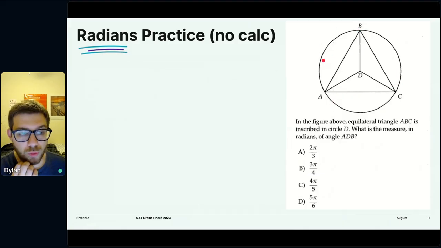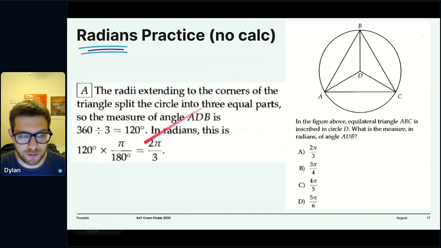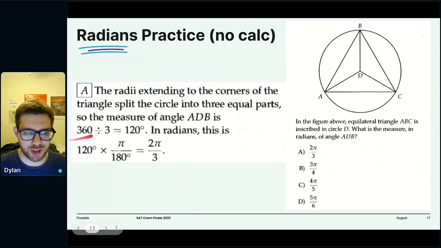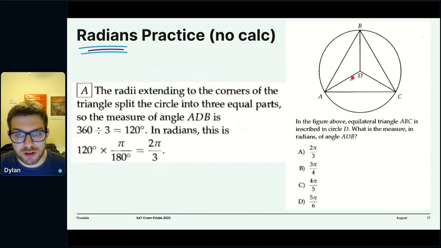Well, what do we know about how radians relate to a circle? We know that there are 2 pi radians in one circle. So how many radians are there in a third of a circle? 2 pi over 3. That's exactly the same measure, but the other approach first finds that these 3 parts are 120 degrees, and then takes those 120 degrees and converts them to radians. So that's how you use the formula pi over 180, but you can also just logic this out.